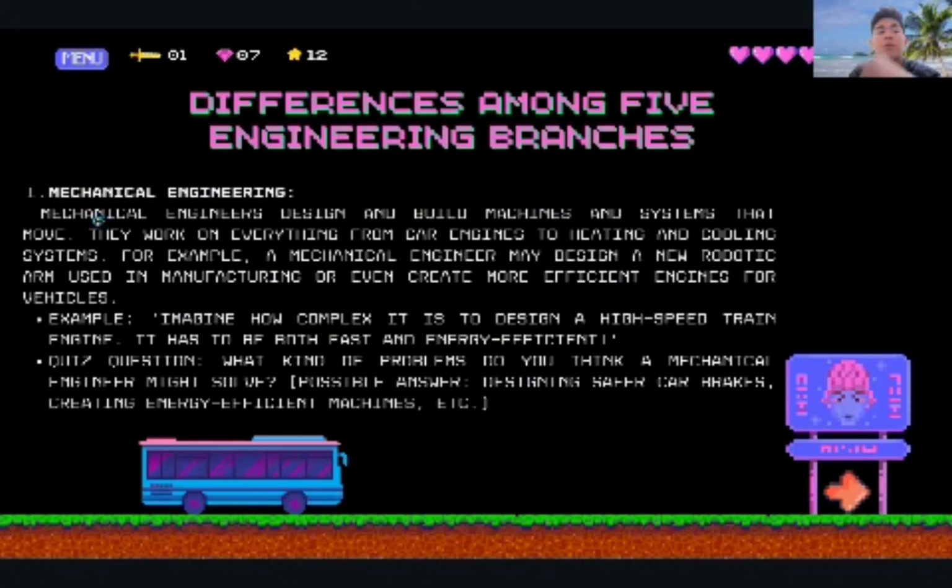Number one, mechanical engineering. Mechanical engineers design and build machines and systems that move. They work on everything from car engines to heating and cooling systems.